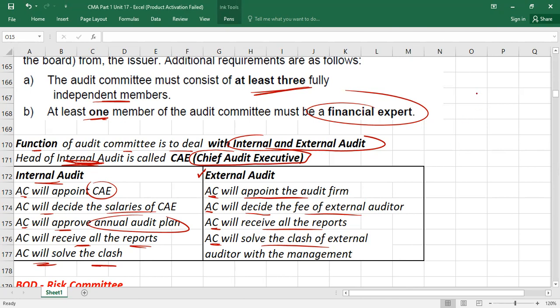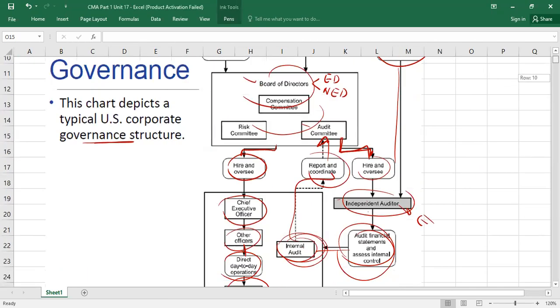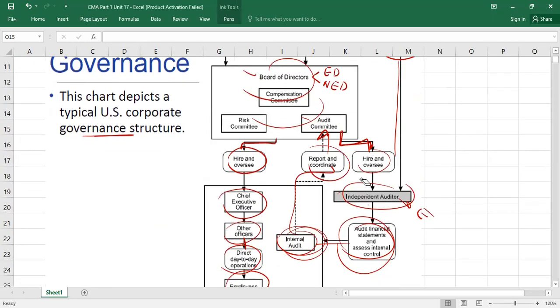Then I told you again, I'm taking you back. I told you under the governance structure, on the top, we always have what? We have a board of directors. In the board of directors, these three committees will also be there: compensation committee, risk committee, and audit committee. I have explained to you the functions of audit committee. Now I'm going to deal with what? With the risk committee, and then I'll talk about something about compensation committee, and then we'll see the overall role of board of directors.